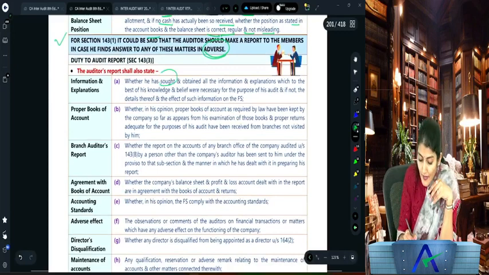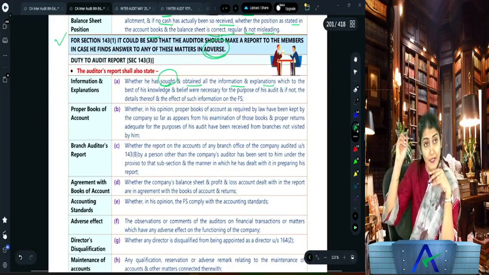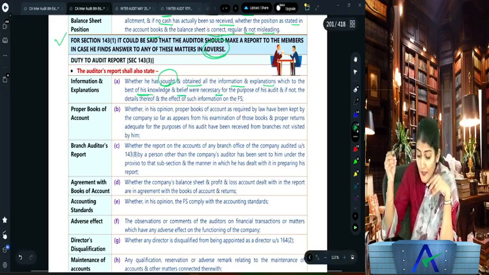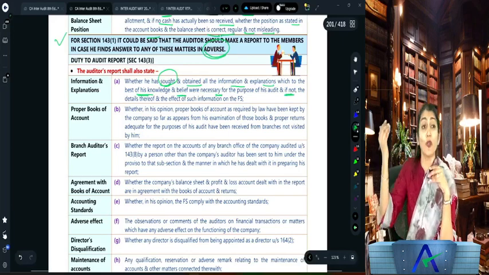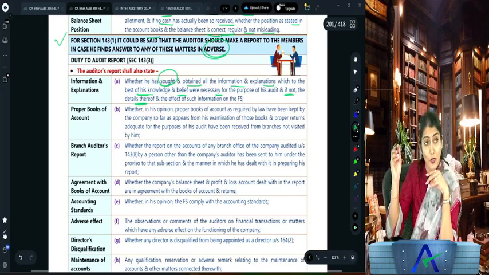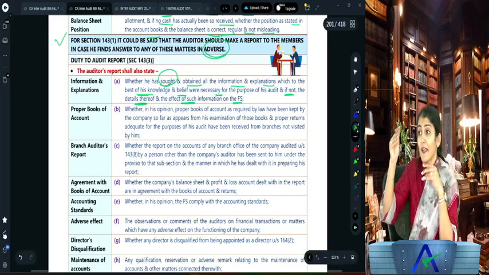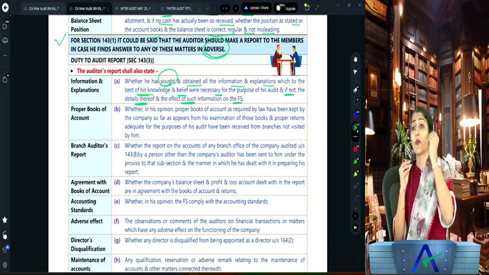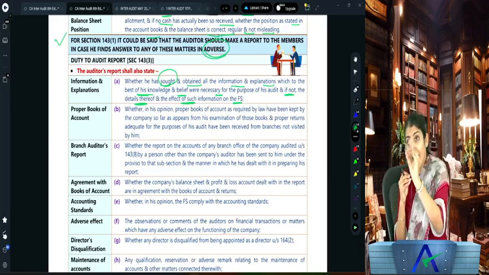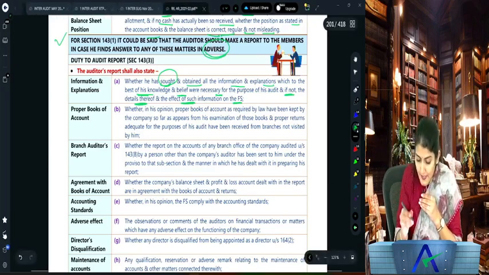So whether he has sought and whether he has obtained all the information and explanation which to the best of his knowledge and belief were necessary for the purpose of the audit, and if he has not obtained, then the details thereof and the effect of such information on the financial statements. Like, say, the client did not give you the inventory register. So the details of the information which is not obtained and the effect on the financial statements. Are you understanding that? Okay.